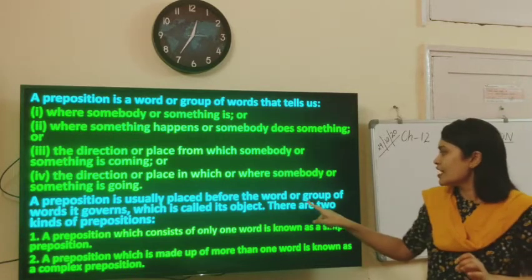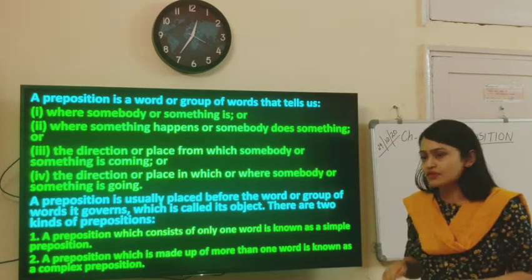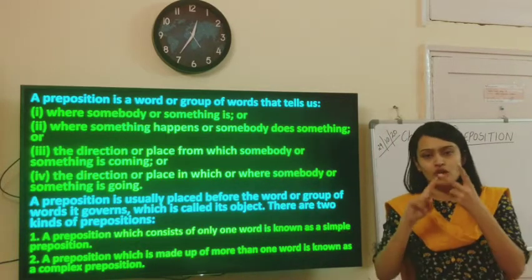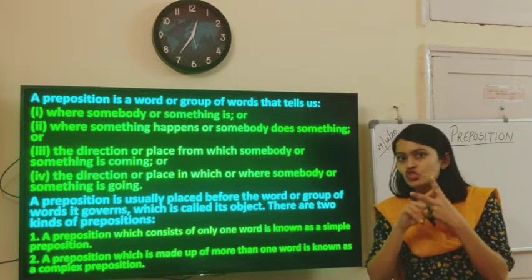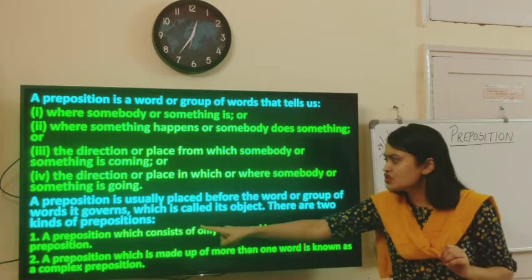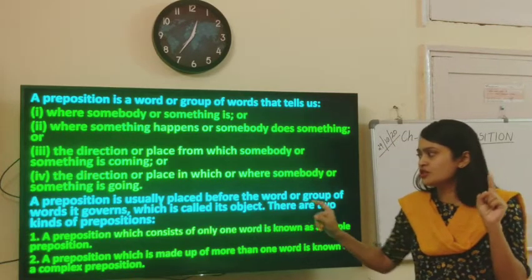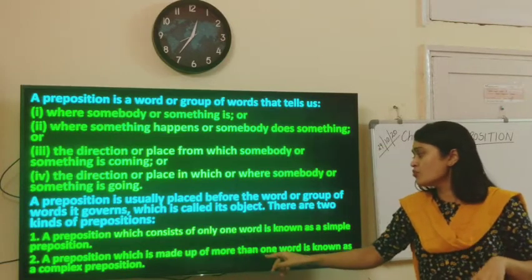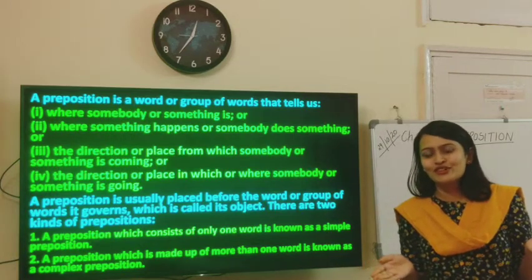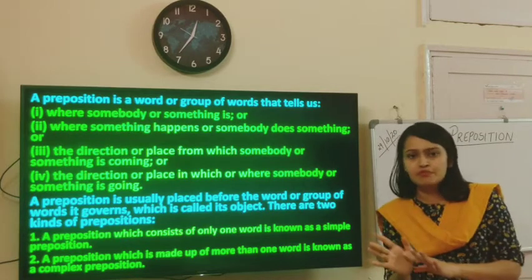We will be coming to this point of the object of preposition in our examples. I will be reminding you all. There are 2 kinds of prepositions, simple and complex. A preposition which consists of only one word is known as a simple preposition. A preposition which is made up of more than one word is known as a complex preposition. So more than one word, complex preposition; a single word, simple preposition.